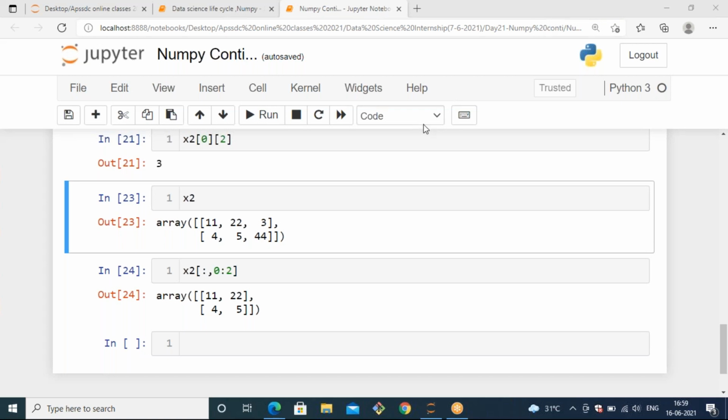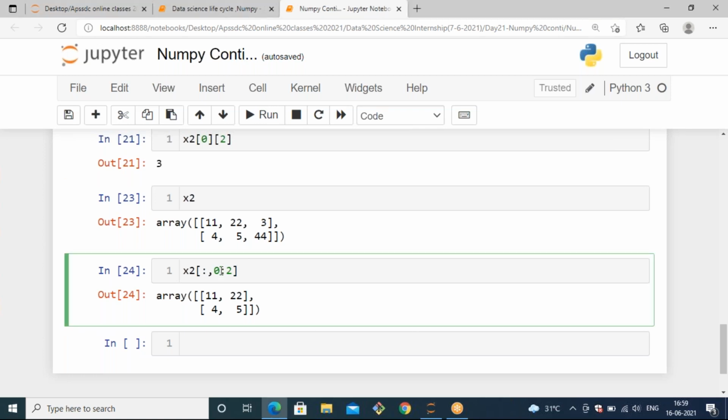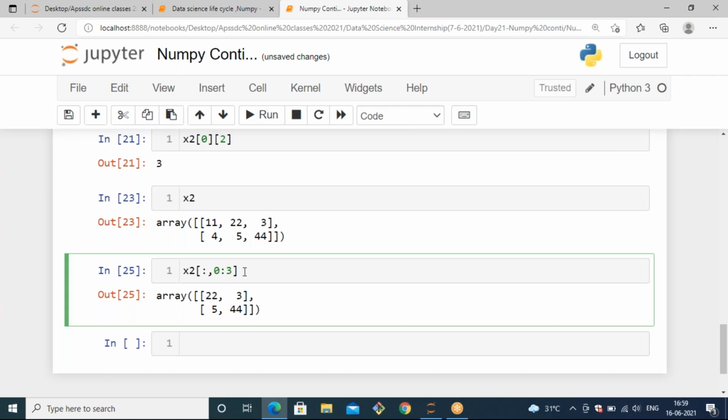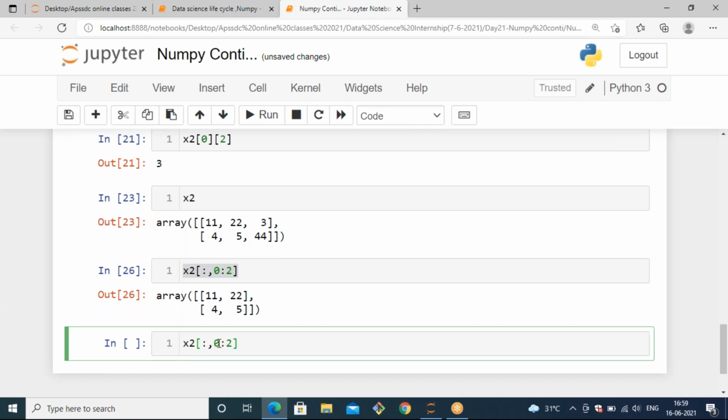Okay, if I want to access the first column as well as the third column, in that case you can use this. We need to start the start value from 1 and the end value should be 3. Now we will get the first column and second column. You can pass any kind of values, it's up to you, but the result should be that we get the first column and second column.